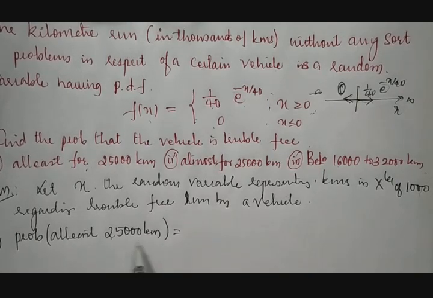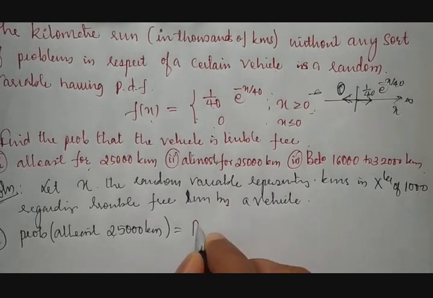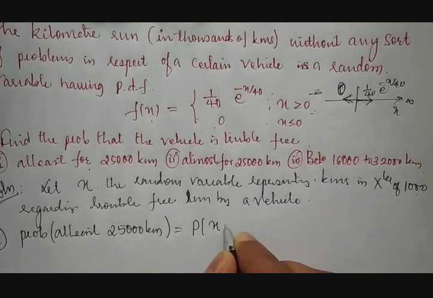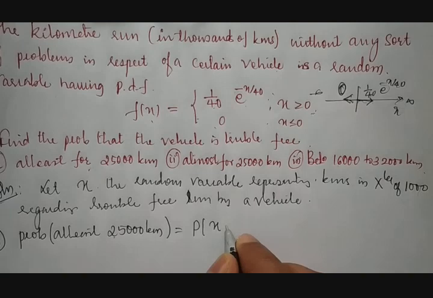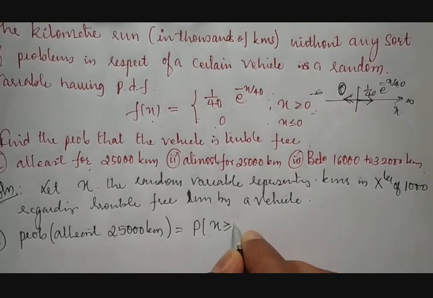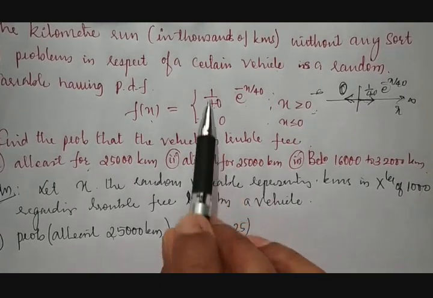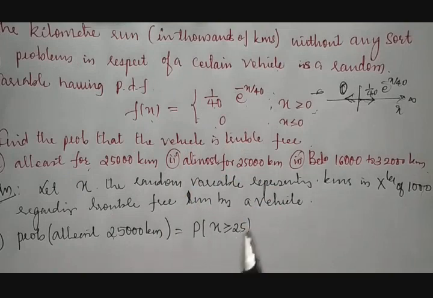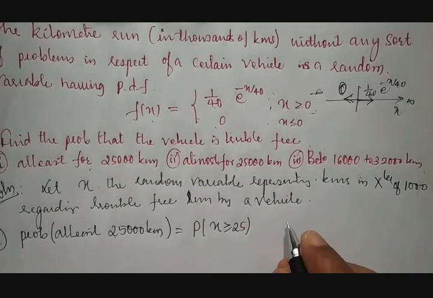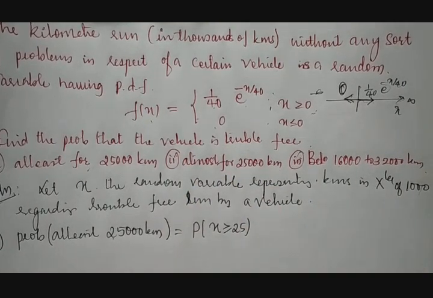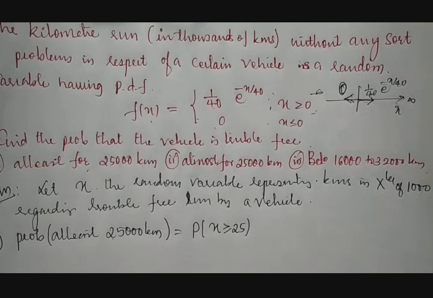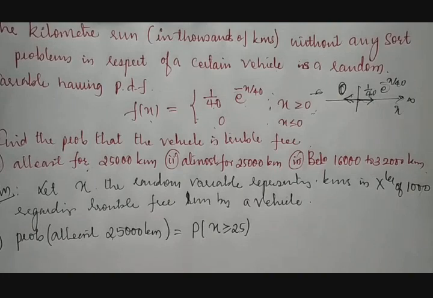So 25,000 kilometers will be taken as 25. We need to calculate the probability of x greater than or equal to 25. That gives the solution for the vehicle moving at least 25,000 kilometers without any problem.